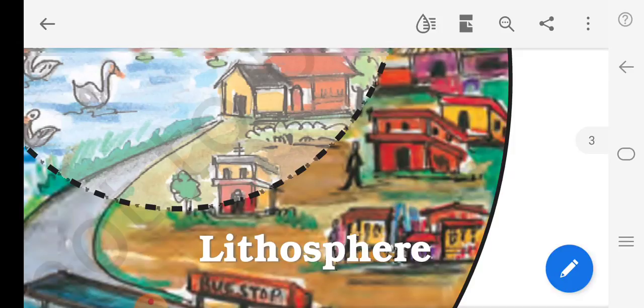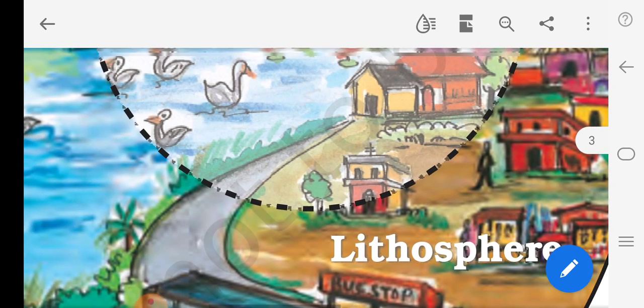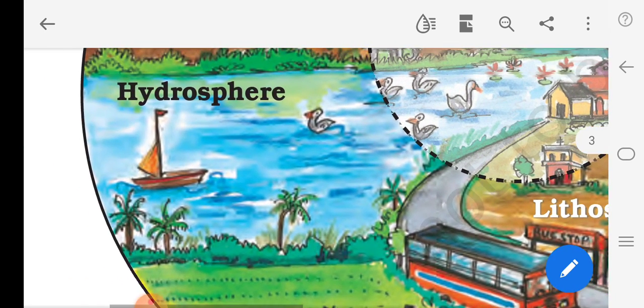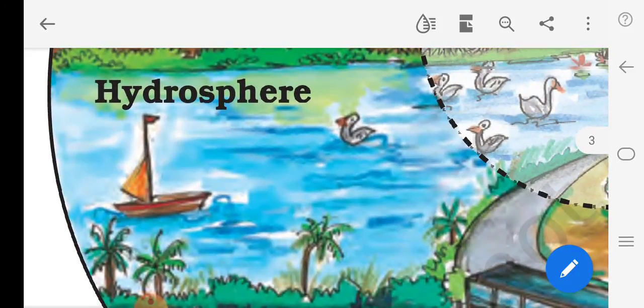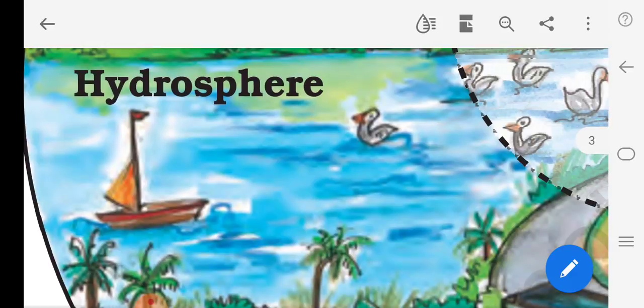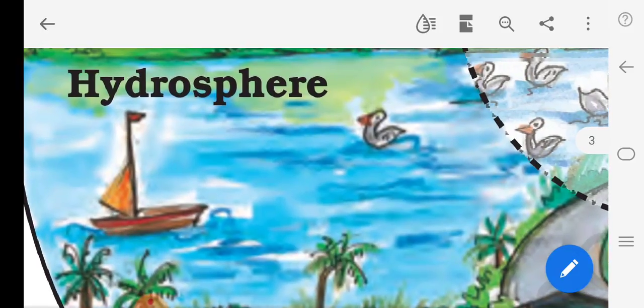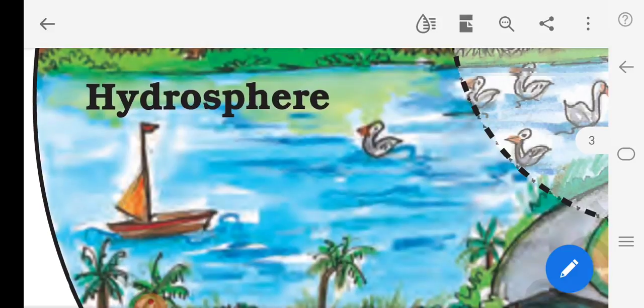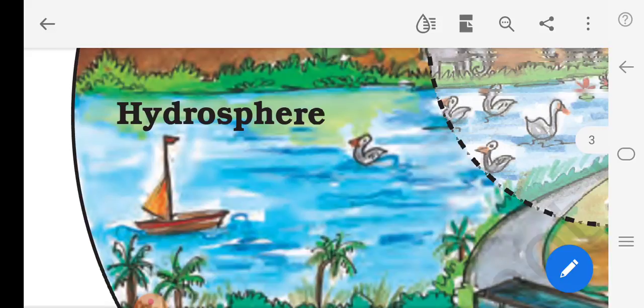Now let's see the hydrosphere. Look at the image. Hydrosphere is nothing but water bodies on the earth. What is hydrosphere? Water bodies on the earth. The domain of water is referred to as hydrosphere. What comes under this? Rivers, lakes, ponds, seas, oceans, etc. come under the hydrosphere, and water is very essential for living things.